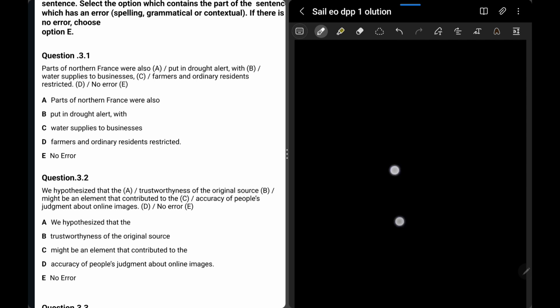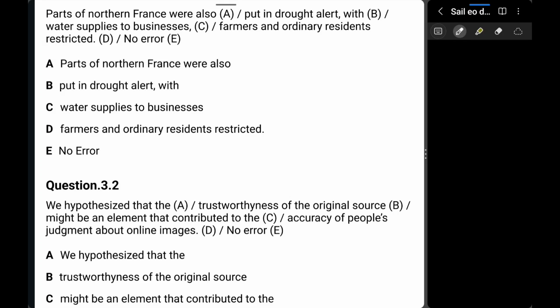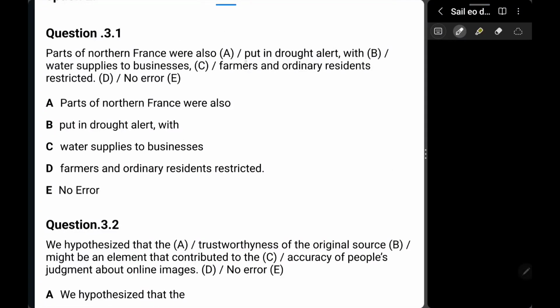So let's go to the first question. Parts of northern France were also put in drought alert with water supplies to businesses, farmers and ordinary residents restricted. If you read this quickly: parts of northern France were also put in drought alert with water supplies to businesses, farmers and ordinary residents restricted, right? By reading all of it, I got to know where the problem is.